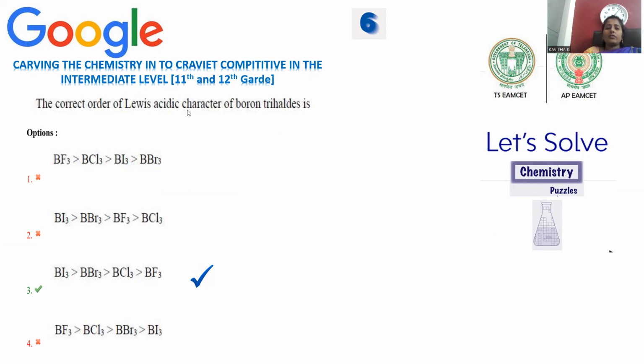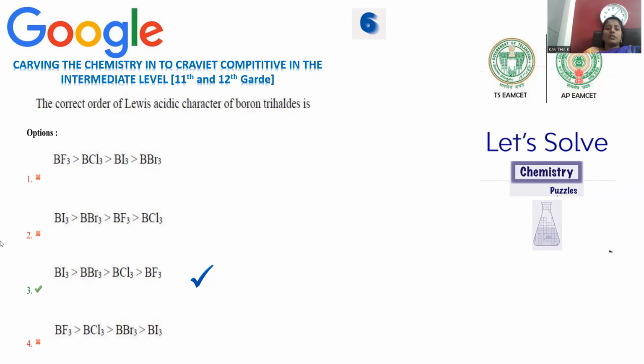The correct order of Lewis acidic character of boron trihalides. If boron trihalides are taken into consideration, boron triiodide, boron tribromide, boron trichloride, and boron trifluoride are present, and a decreasing order of the Lewis acidic character is mentioned.